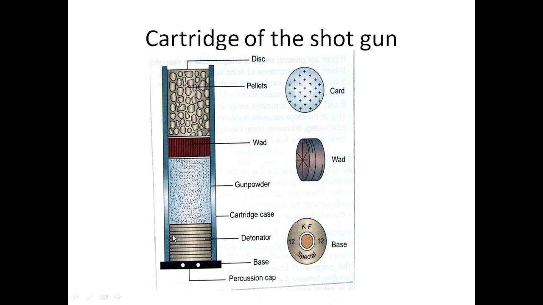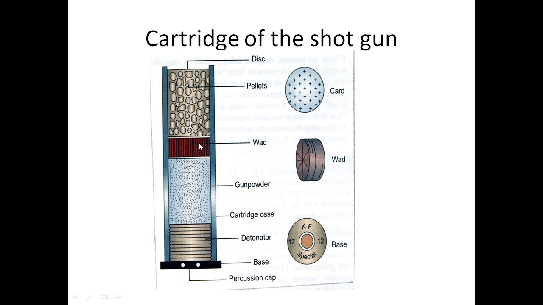Initially it is the metallic short cylinder up to this place, and then it is continuous with the cardboard or plastic cylinder. So this is the complete round, 5 to 7 centimeter in length. It consists of percussion cap at the base. There is detonator or the primer cup, and there is gunpowder here.